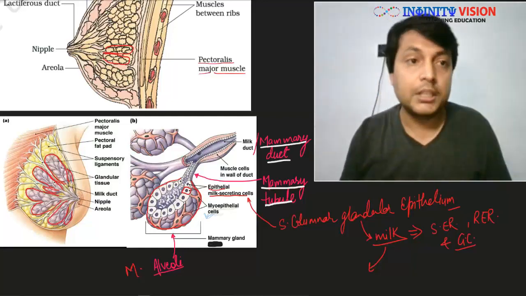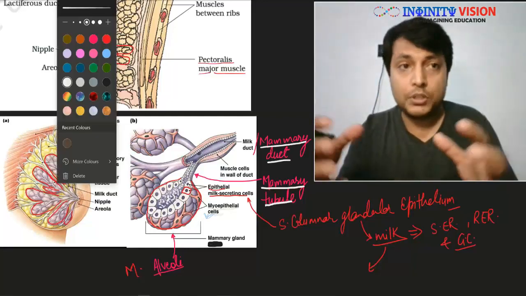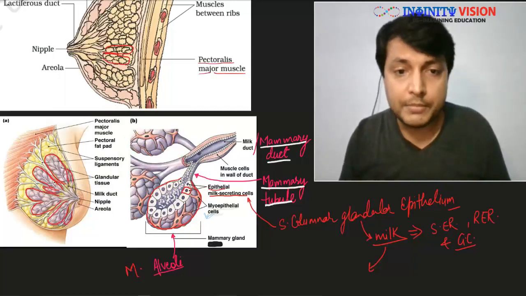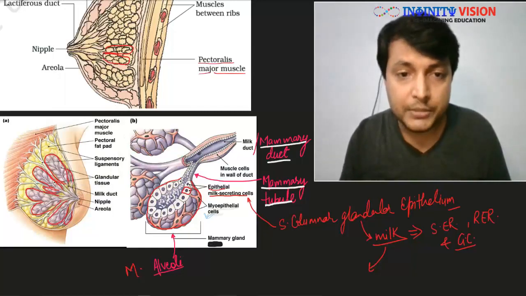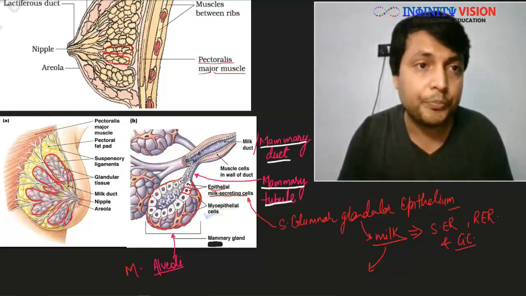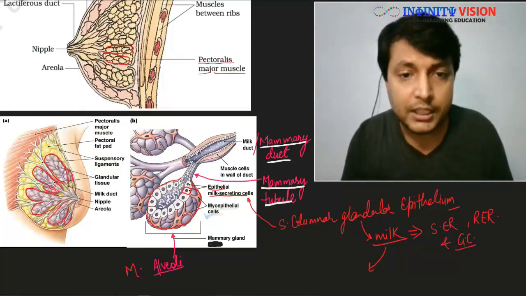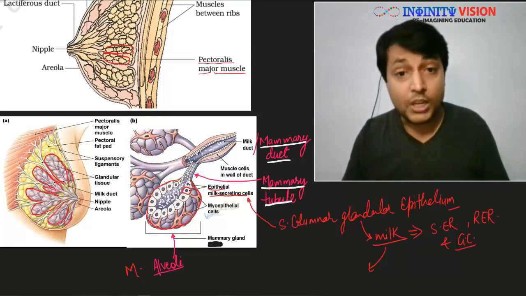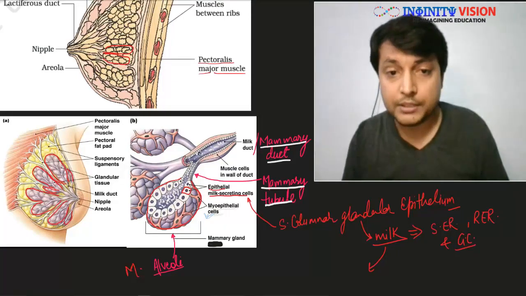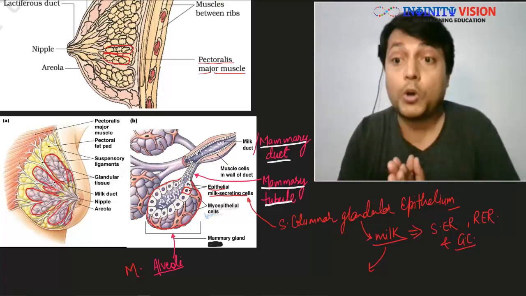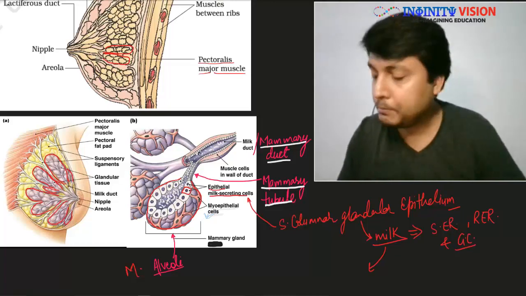Now once this alveoli is contracted, the milk comes out through the mammary tubule into this space of mammary duct. Now, once inside the mammary duct, again this mammary duct has a lining of muscle, which is again the smooth muscle. This will also contract, so further the milk will be pushed out.